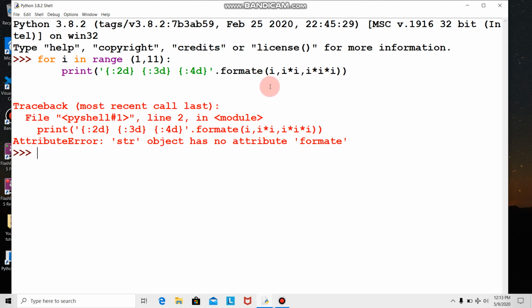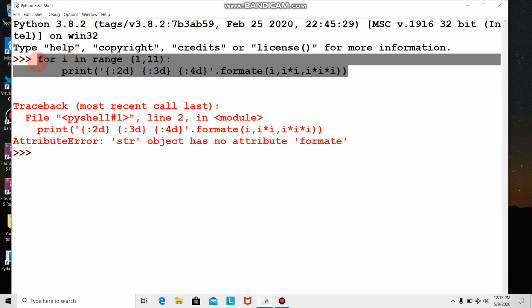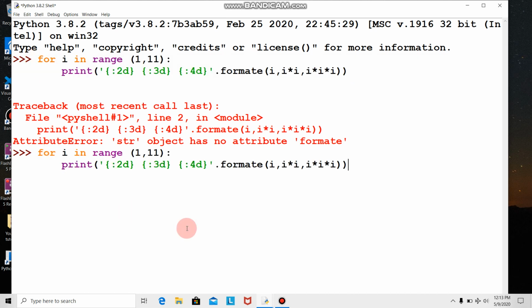Excuse me, I put the wrong spelling for format. It alerts you by changing the color actually. Dot format.